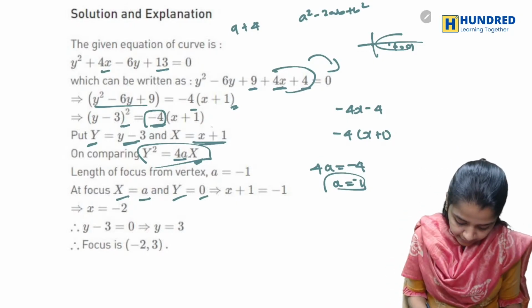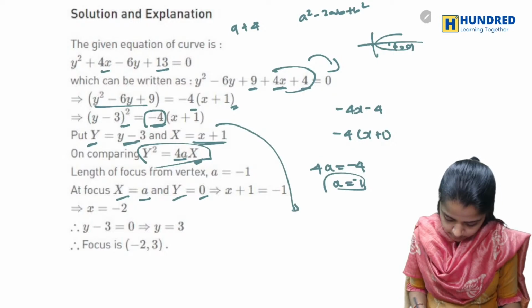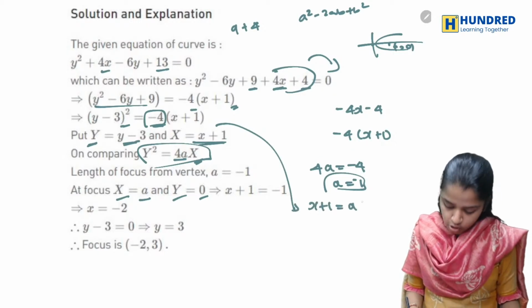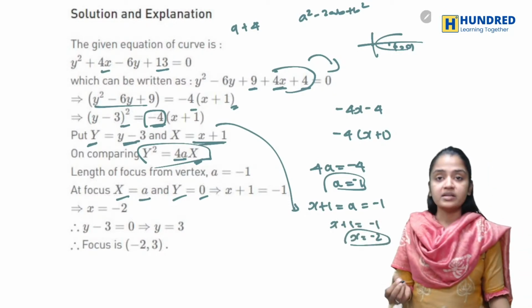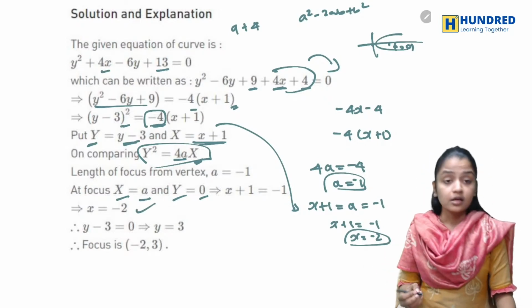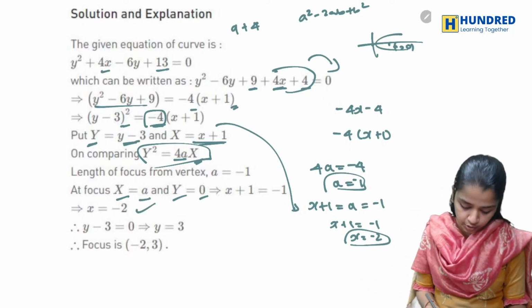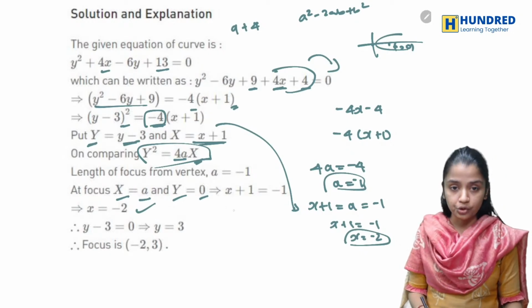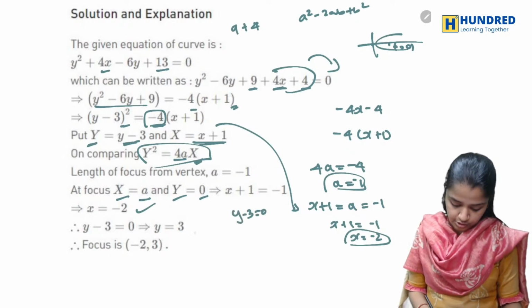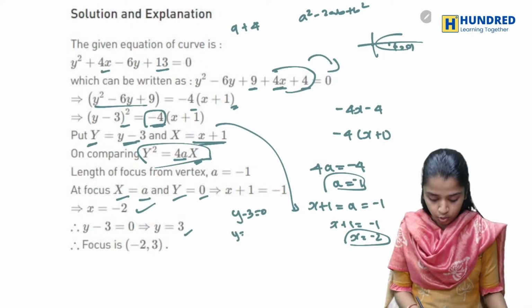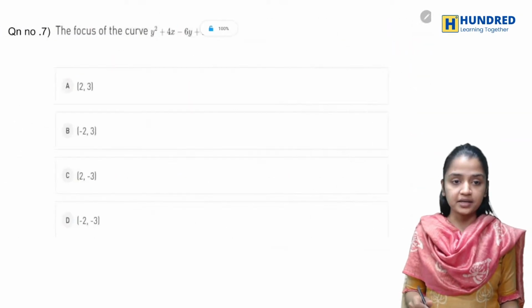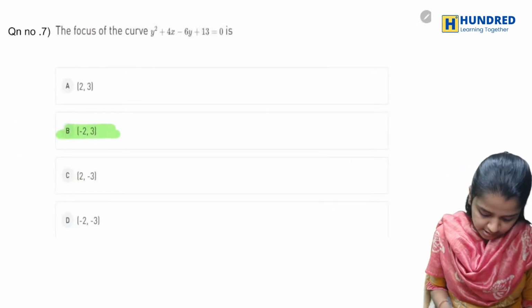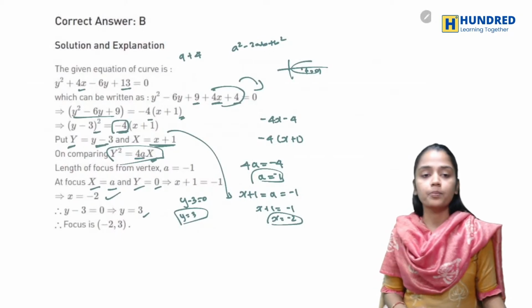So what is capital X? Which is x plus 1 is equal to a. So what is a? That is equal to minus 1. So x plus 1 is equal to minus 1. So x is equal to minus 2. And what about y? So y is equal to 0, you know that. So y minus 3 is equal to 0. So y is equal to 3. Okay. So now what is the focus? Your focus is nothing but minus 2 comma 3. So this is your answer, minus 2 comma 3, which is option B.